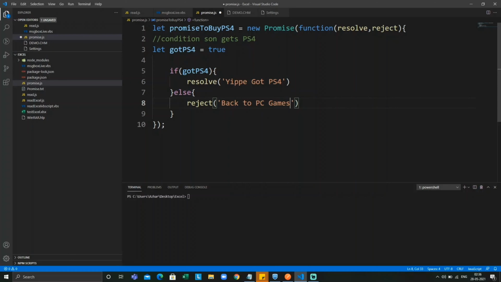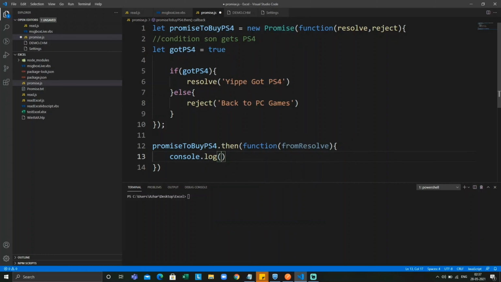Let us see how we can call this resolve and reject. Promise to buy PS4 dot then will always be a success callback. It will take a function as an argument, and we want to write something in this function. We'll take from resolve and print the value with console.log of from resolve.